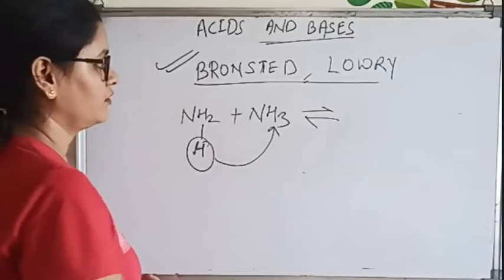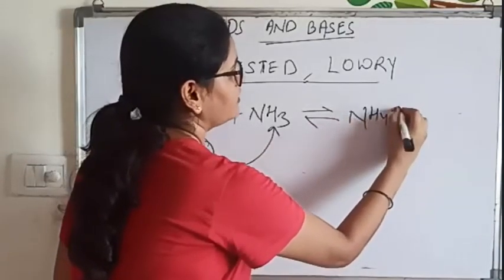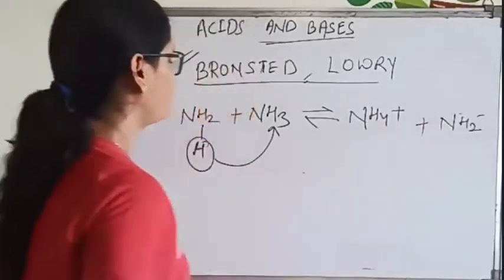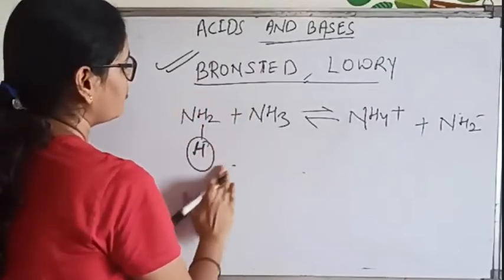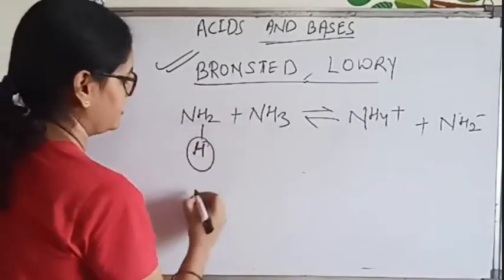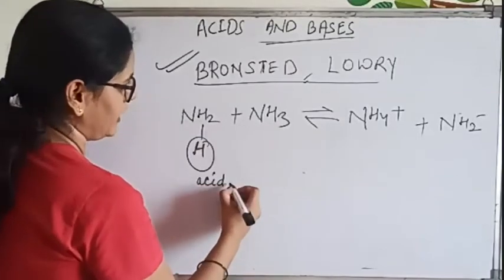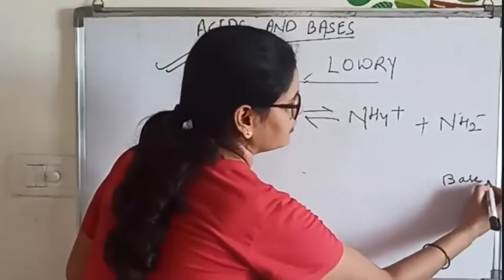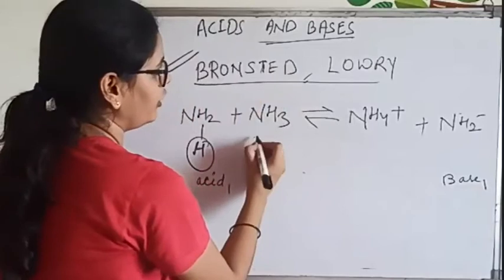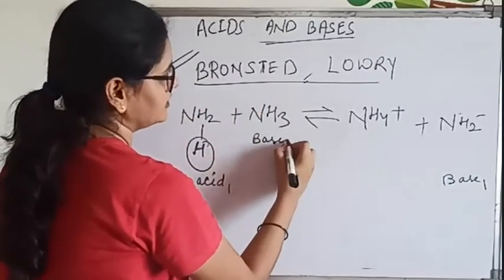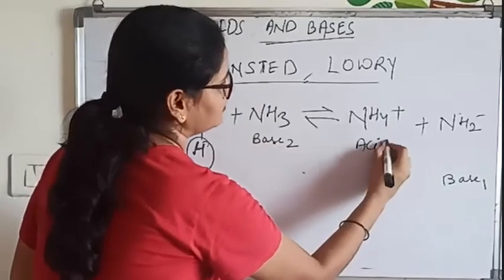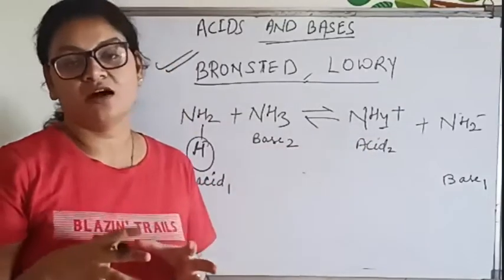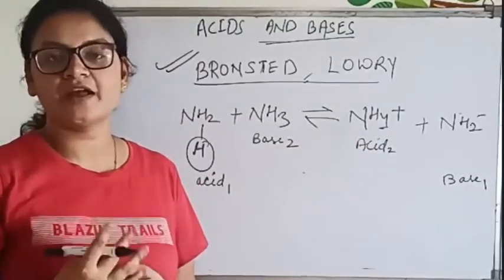NH4 plus. Very good. Excellent. NH4 plus, and then what will we get? NH2 minus. Now try to form the conjugate acid and base pair. Now name it. This will be acid. What acid? 1. Very good. This will be base 1. This will be what? Base 2. This will be acid 2, because ammonium ion is not stable. NH4 plus ion is not stable.